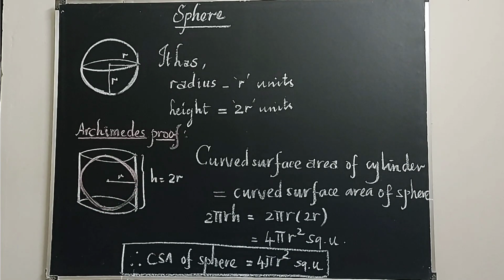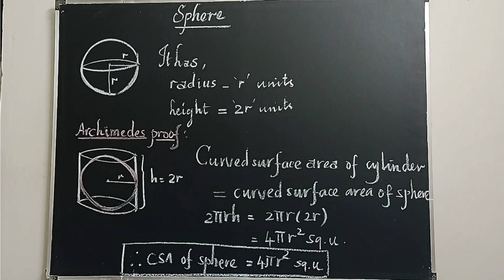And also Archimedes proved that if a cylinder and the sphere are having same radius, then their curved surface areas are same. From this we can derive the curved surface area of a sphere. Curved surface area of a cylinder is equal to curved surface area of a sphere. What's the formula to calculate curved surface area of a cylinder? It is 2 pi r h. So that can be written as 2 pi r, in the place of h you write 2r, then 2 2s are 4 pi r square units. That's the curved surface area of the sphere.